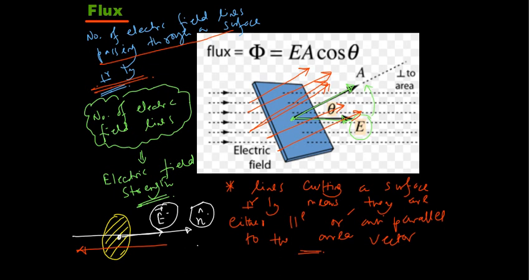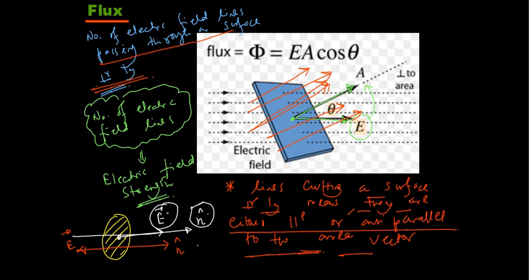In that case, this is the direction of n cap area vector and this is the direction of electric field line. So they are anti-parallel. So cutting a surface perpendicularly means that the electric field vector is either parallel or anti-parallel to the area vector. That is the only thing you need to understand, right?